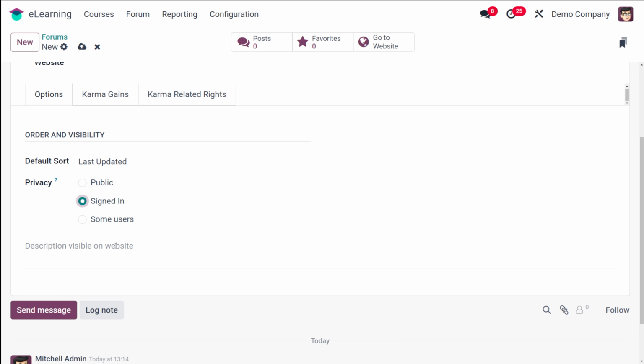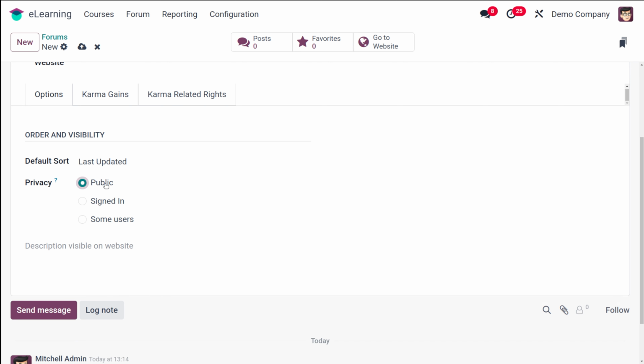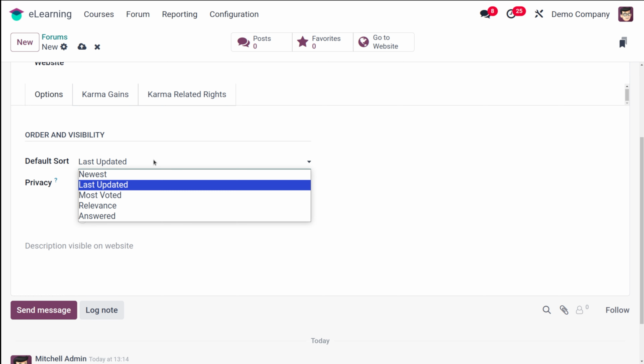And then you have some users, where only the authorized group which you are choosing will be able to access the forum. So right now I'm putting it there itself, and from here you can actually choose how your questions are sorted by default.